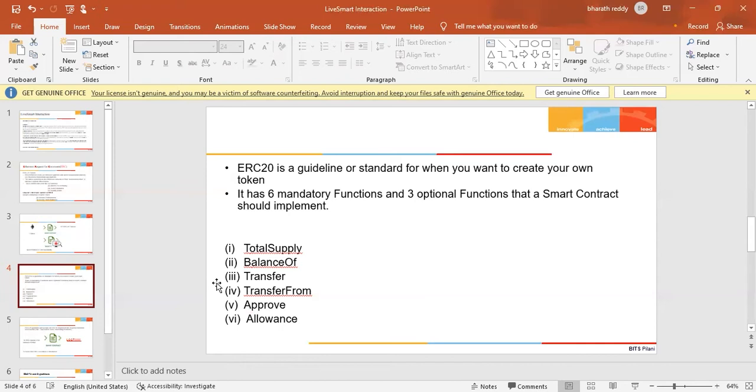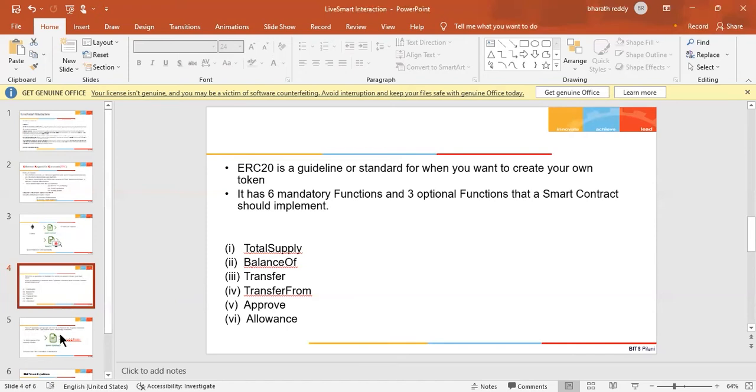Before there was the ERC 20 standard, everyone who wanted to create a token had to reinvent the wheel. And that meant that each token contract was slightly different, and exchanges and wallets had to write custom code to support your token. However, with ERC 20, exchanges and wallet providers only have to implement this code, as every token needs to implement this ERC 20 interface. These are the 6 methods.